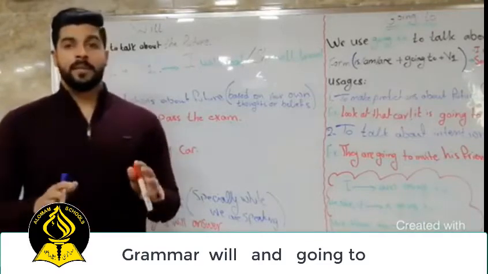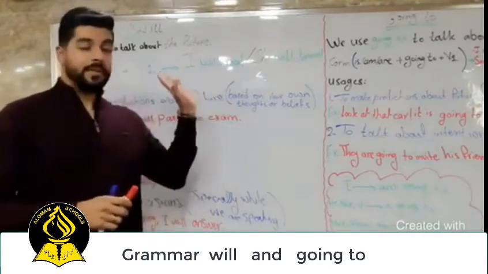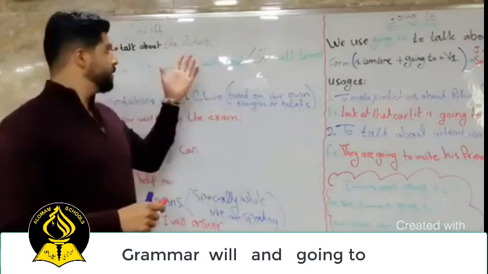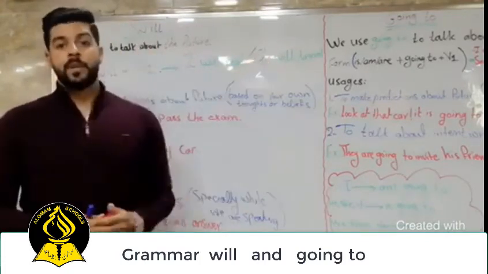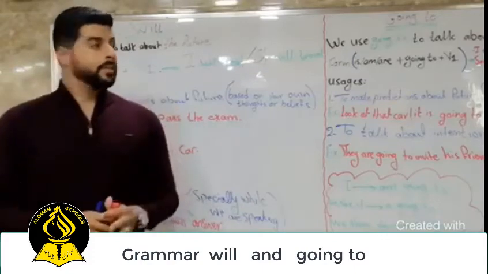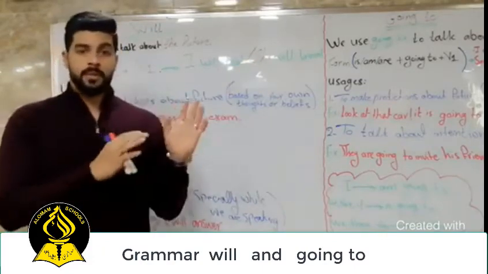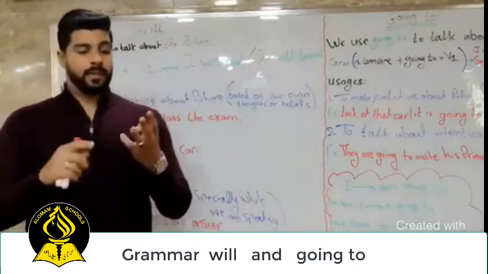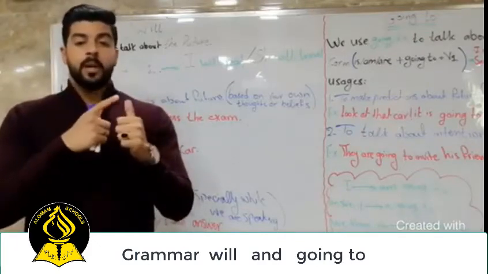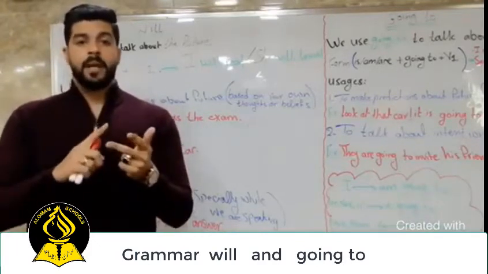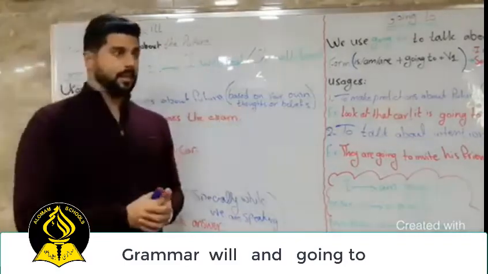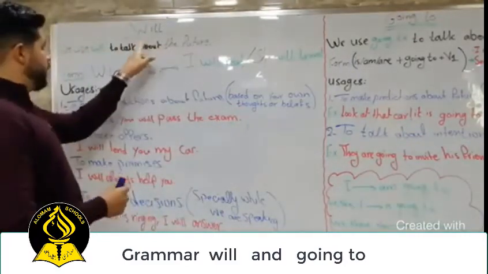Okay, today we have a grammar lesson, and we will study will and going to. Why do we use will and going to? We use them to talk about the future. And we have three ways to talk about the future: will, going to, and the present continuous. Let's start now. The first thing here, will.